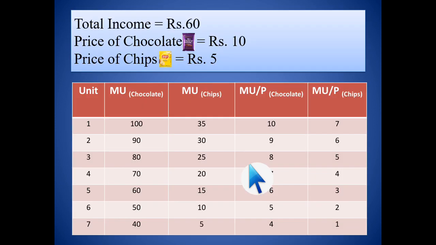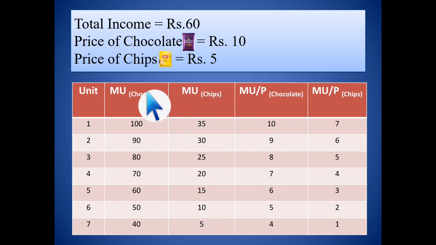See, here is an example. Suppose you have a total income of 60 rupees. Okay, you have a total income of 60 rupees and 2 goods we will take, because LEMU is for 2 or more goods. We will take 2 goods for simplification. So you have chocolates and chips. Price of chocolate is 10 rupees and price of chips is 5 rupees. Okay, let's assume. So here I have shown the marginal utility of chocolate and the marginal utility of chips.